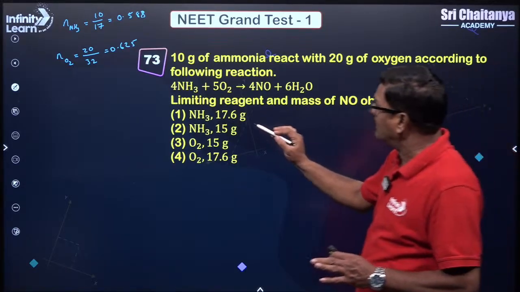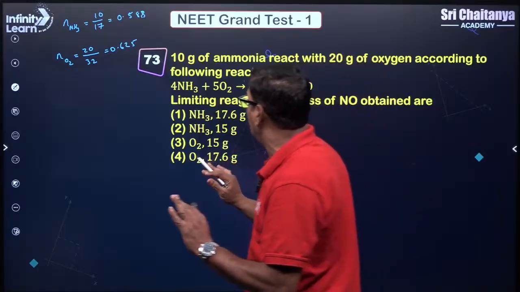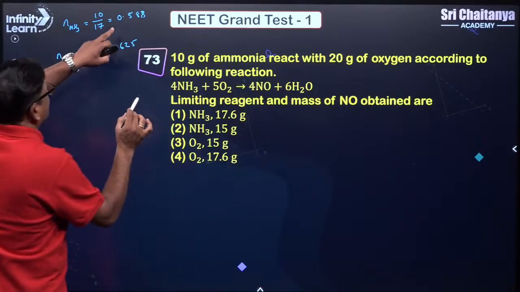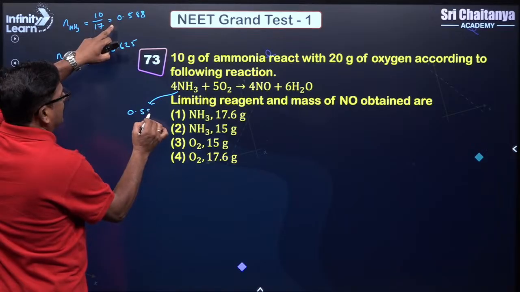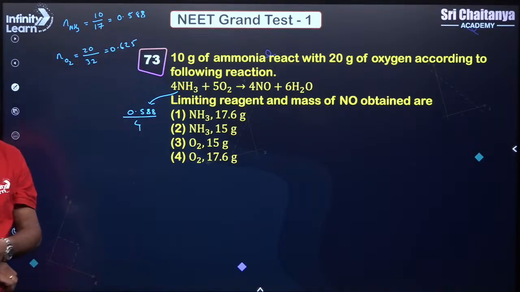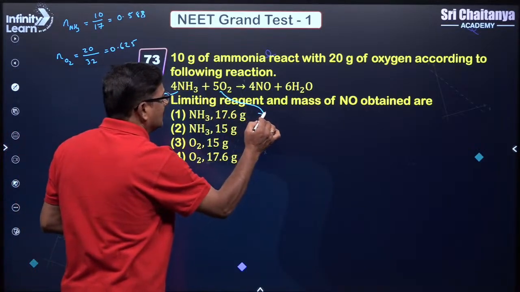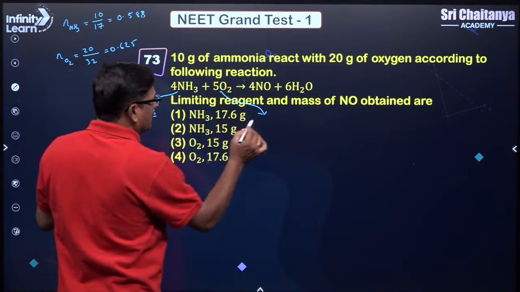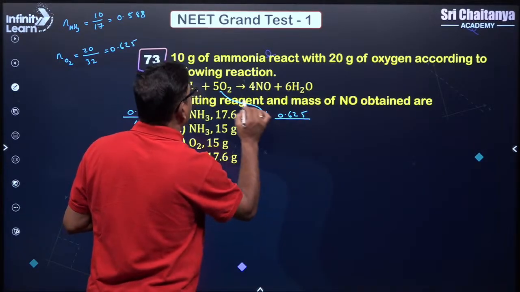Now, given number of moles, to find the limiting reagent, the given number of moles are 0.588. This 0.588 is divided by this, mind it, and here the available number of moles, 0.625, divided by 5.